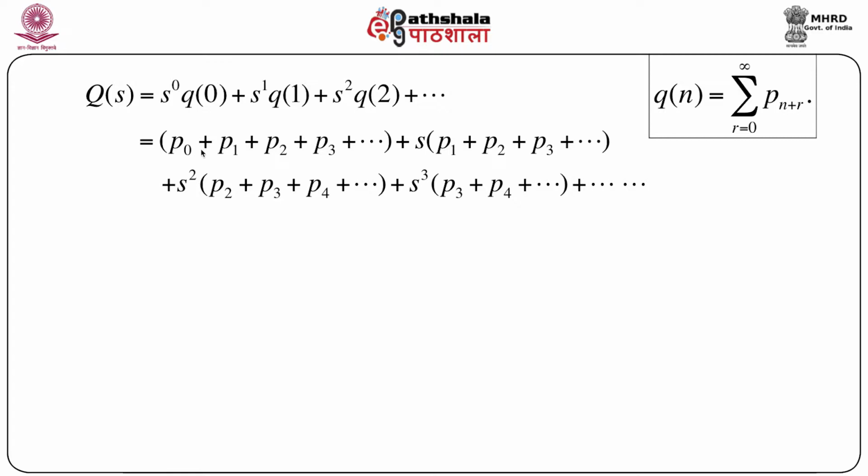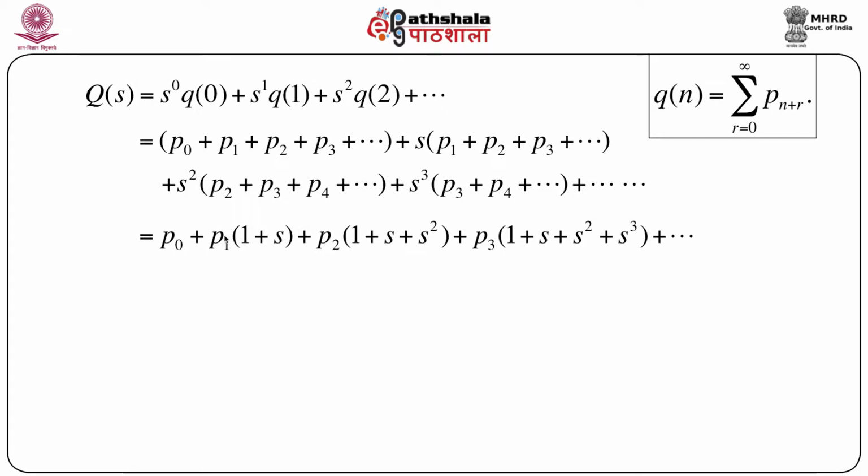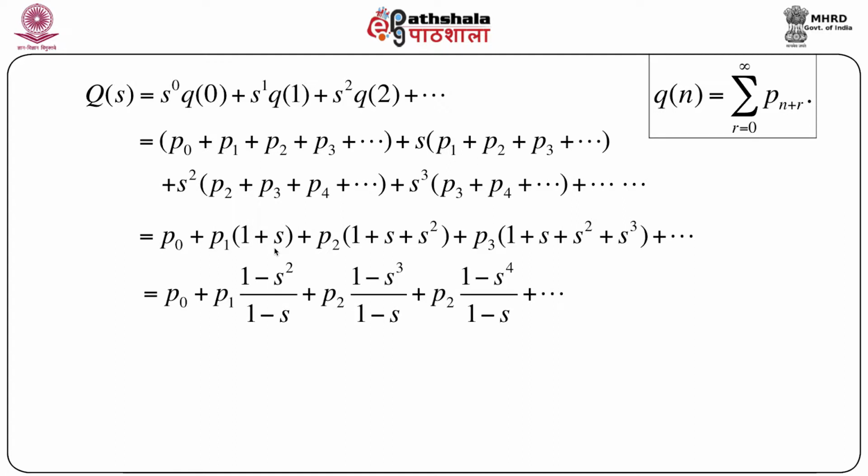So if we just separate the terms with respect to p0 or p1 or p2, we can immediately see that p0 occurs only once, plus p1 occurs in the first term and in the second term. So we take p1 common, so p1 into 1 plus s, plus similarly p2 into 1 plus s square, plus p3 into 1 plus s square plus s cube, and so on. Now we know from elementary algebra that 1 plus s is nothing but 1 minus s square by 1 minus s. Similarly, 1 plus s square is nothing but 1 minus s cube by 1 minus s, and so on.